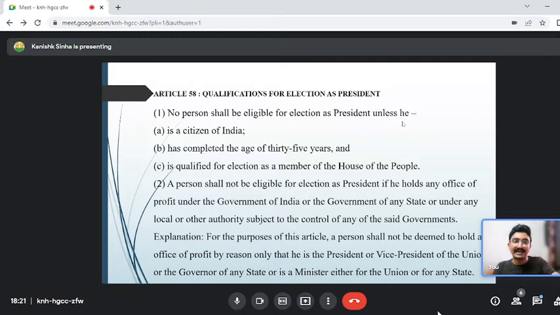He stood in the election of the president. He was elected as the president of India. After his being elected, his election was challenged. It was challenged that he held an office of profit when he filed the nomination. So in that case, the Supreme Court, a 3-judge bench, stated that the office that Pranab Mukherjee held did not have a clear-cut influence of the government of India. So there is no need to get a re-election, and Pranab Mukherjee's election was valid.